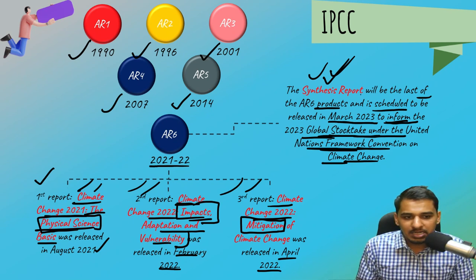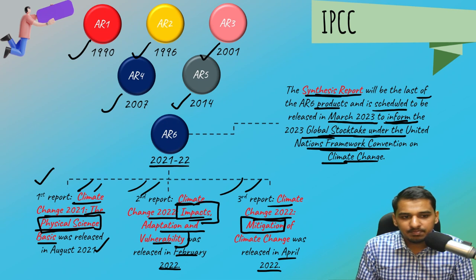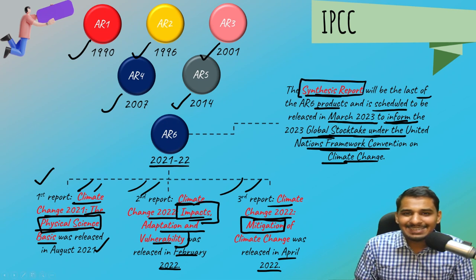And the fourth report, that is the last one, is the synthesis report. And you should know that it is an assessment report. It assesses, IPCC assesses the various tasks. It does not do its own tasks. This is very important.